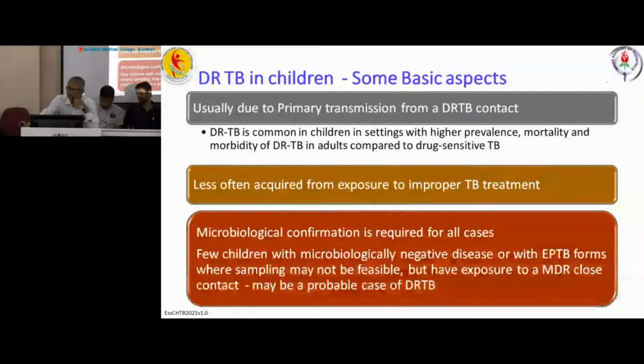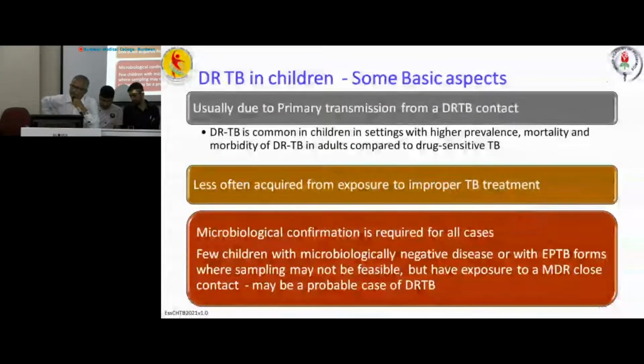According to the recent NTEP guideline, microbiological confirmation is a must, but it is very difficult to get microbiological confirmation in children. So, children having TB with a history of exposure to an adult having DRTB, we should suspect as having DRTB.